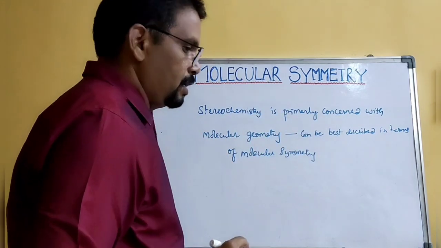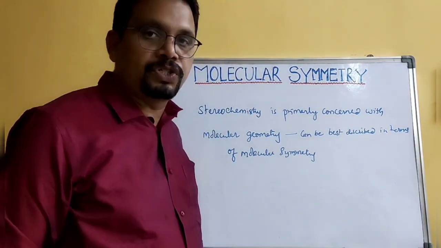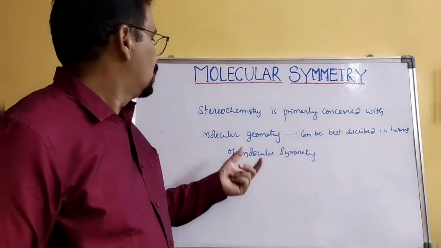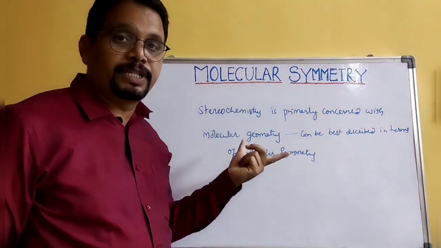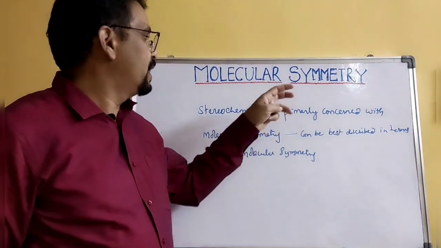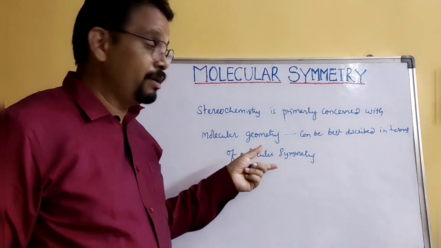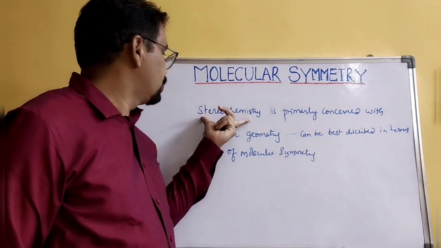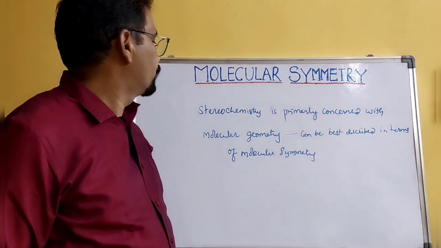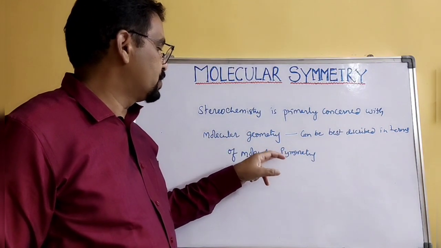So there is a relationship between molecular symmetry and stereochemistry. Why do you need to learn about molecular symmetry? Because if you learn molecular symmetry, you will be able to explain stereochemistry based on molecular symmetry.